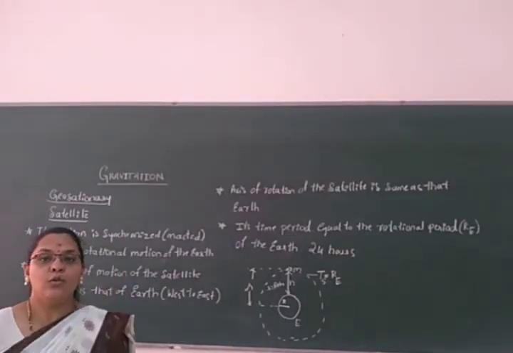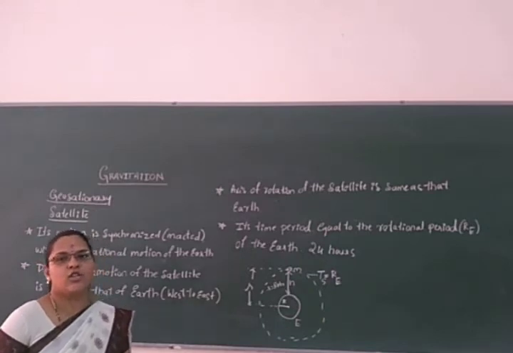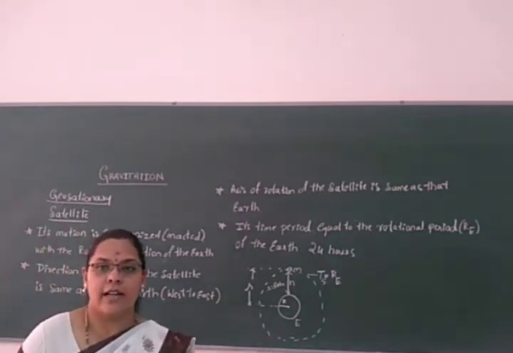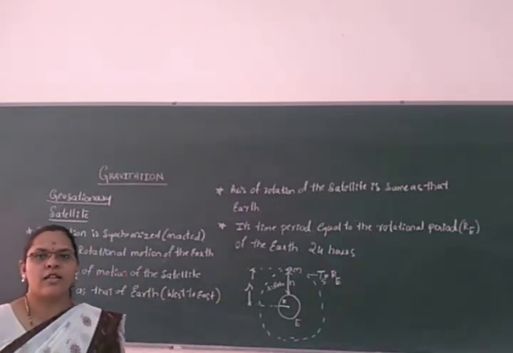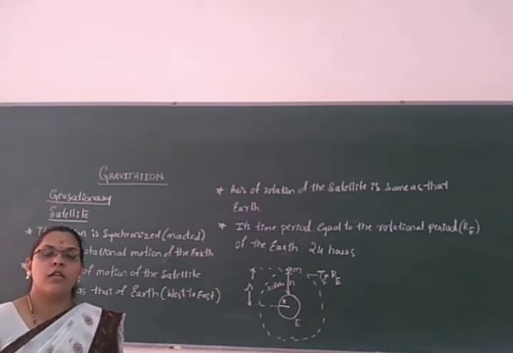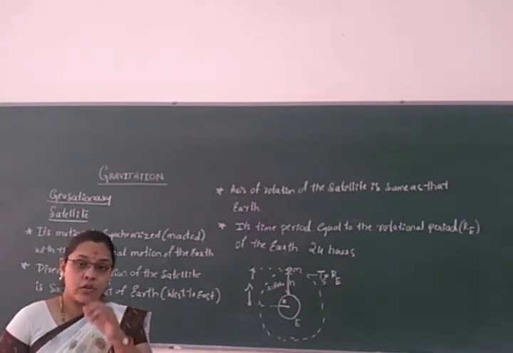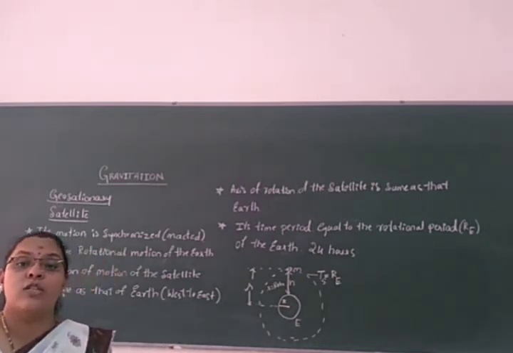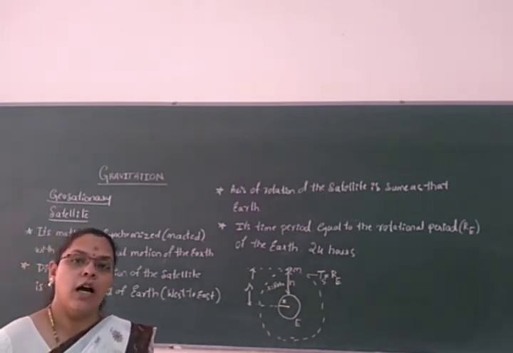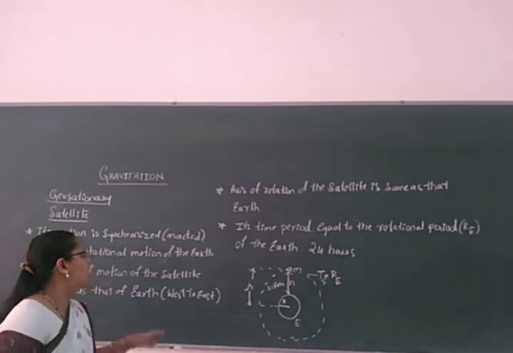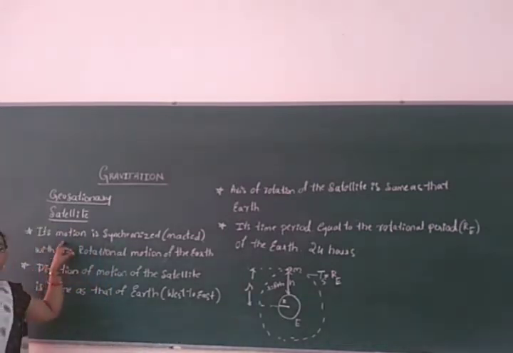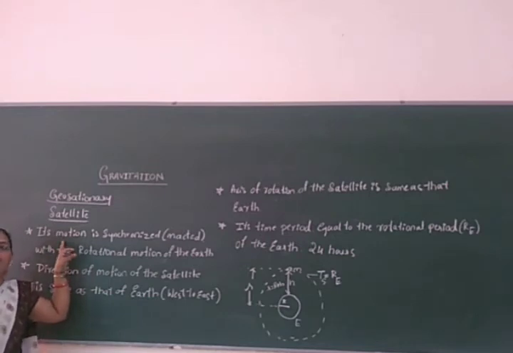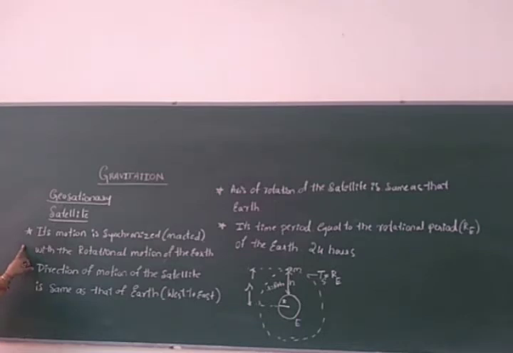Now we'll take up the next part, that is the geostationary satellite. We'll study what a geostationary satellite is, what its importance is, and what its uses are. A geostationary satellite is one which seems to be stationary when we observe from the earth here. Look at here, its motion is synchronized with the rotational motion of the earth.